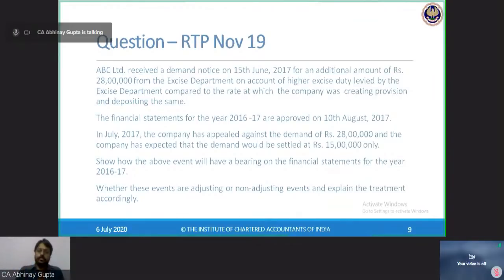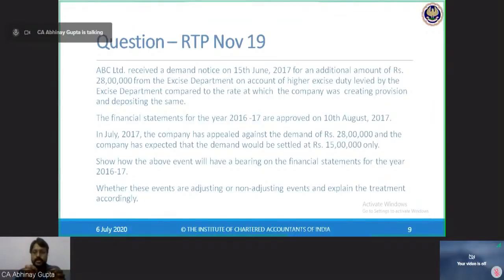So in the month of June, I have received a notice. In the month of July, I have prepared a reply to this demand, and the company expects that the demand would not be 28 lakhs. It will be settled at 15 lakhs only. Since the demand letter is received for 28 lakhs, but as per our assessment only 15 lakh is payable, how will the above event have a bearing on the financial statements for the year 2016-17?